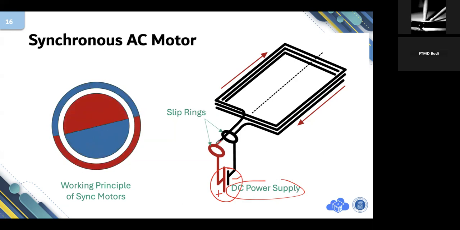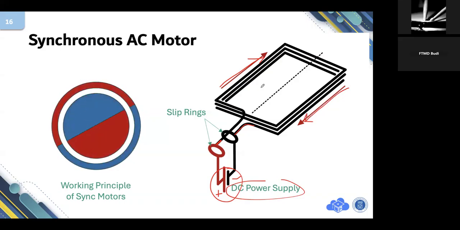This wire will always be connected to the positive side of the battery, while this end is always connected to the negative. So the electrical current on the winding will be maintained constant, as I illustrate using these arrows.